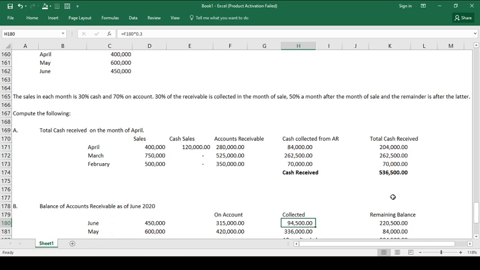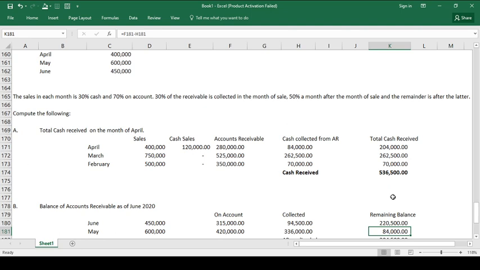Tanong natin, from the 315,000 na on account sale, magkano na po yata ang na-collect? Because we are talking about the month of June. On the month of sale, 30% lang ang na-collect. So, 315 multiplied by 30%, that is 94,500. So, 94,500 lang ang na-collect related to the on-account sale for the month of June. So, the remaining balance related to the on-account sale for the month of June is 315 minus 94,500. The remaining balance is 220,500.